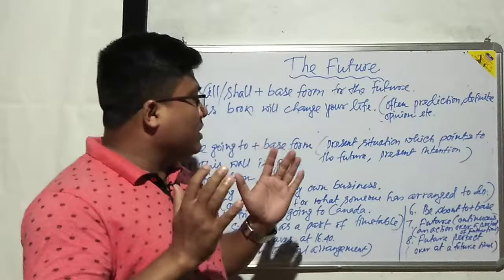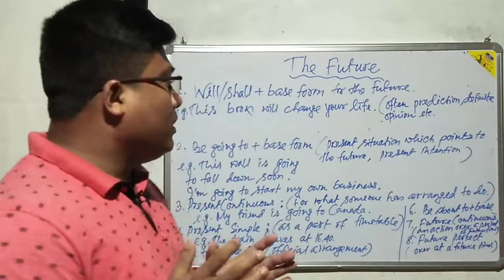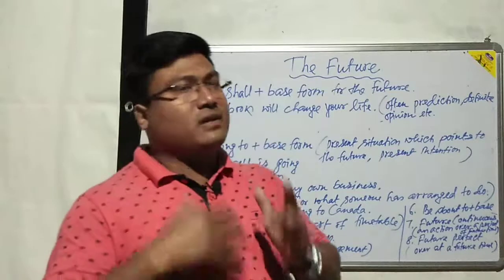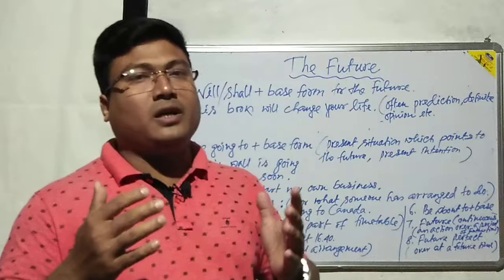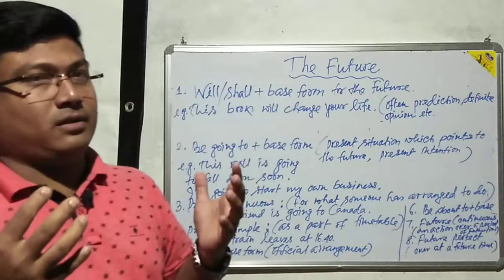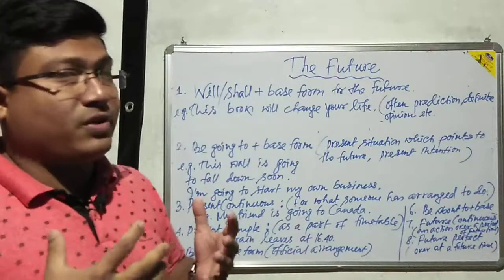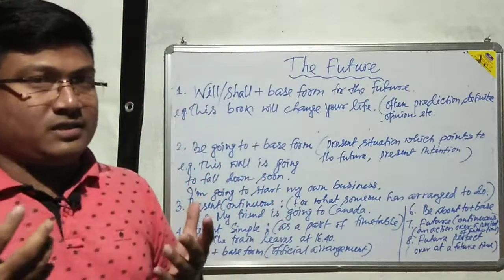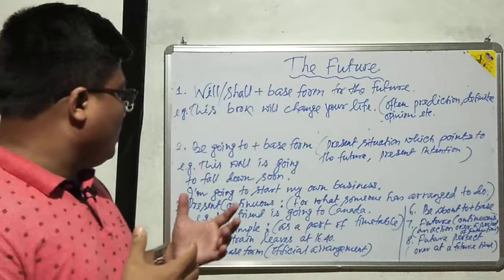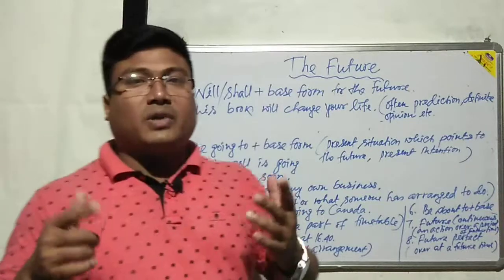We can actually use this formation to refer to any present situation which points to the future or any present intention. Okay, present intention.